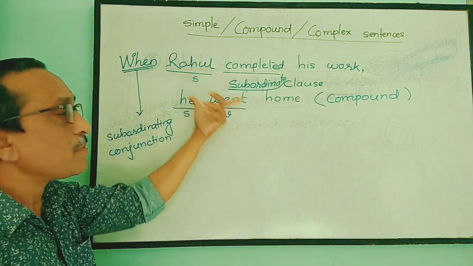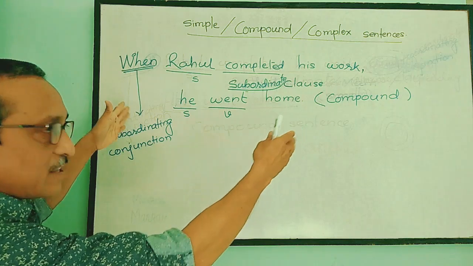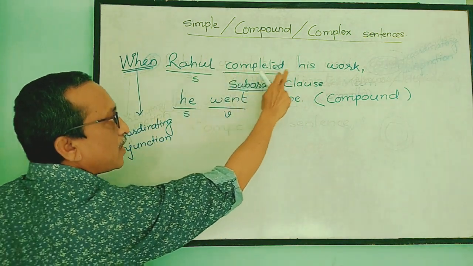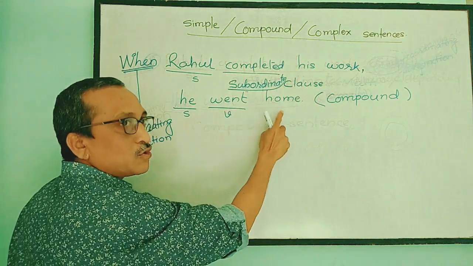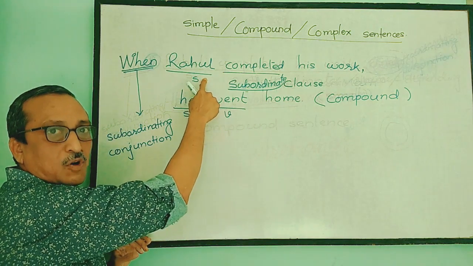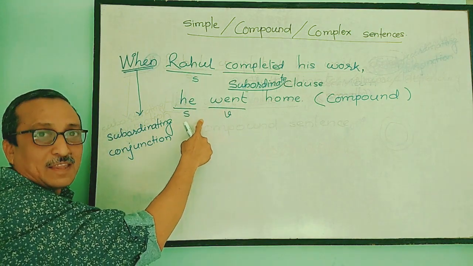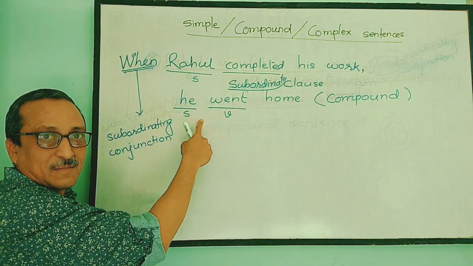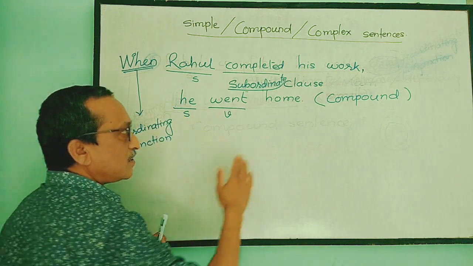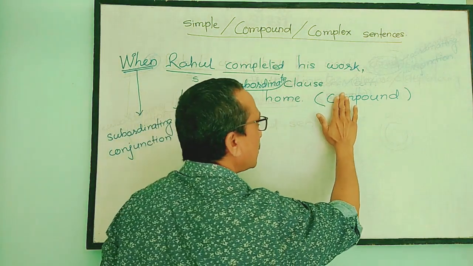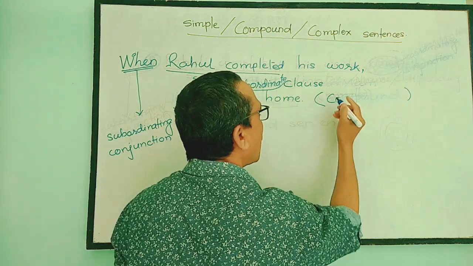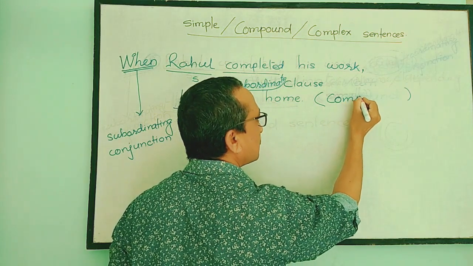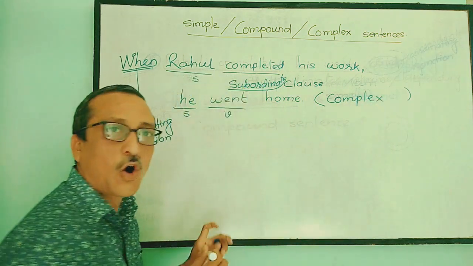So the remaining structure is like this: when Rahul completed his work, he went home. One subordinate clause, one main clause. This type of structure is not a compound one. So this is called a complex sentence.